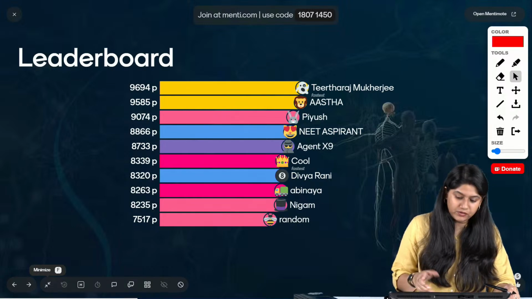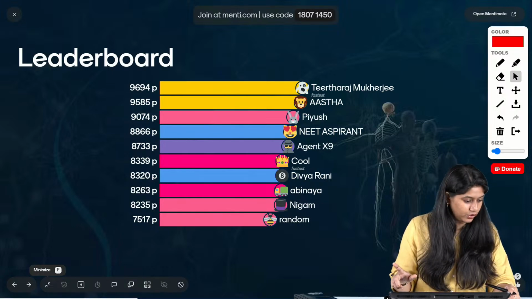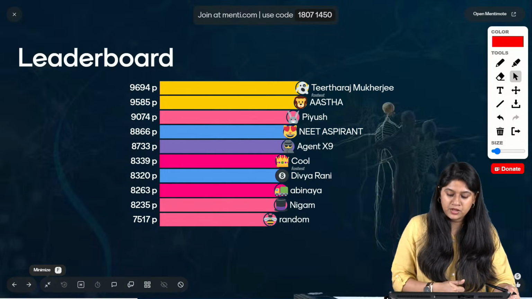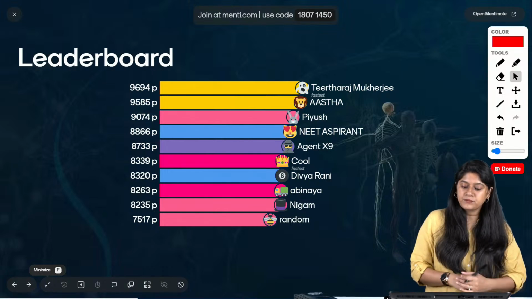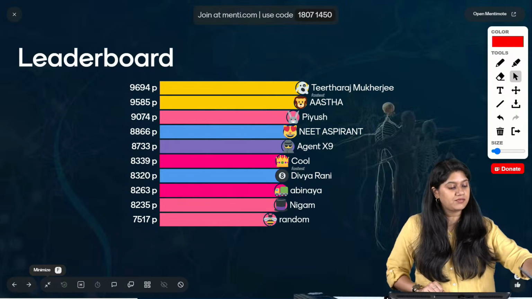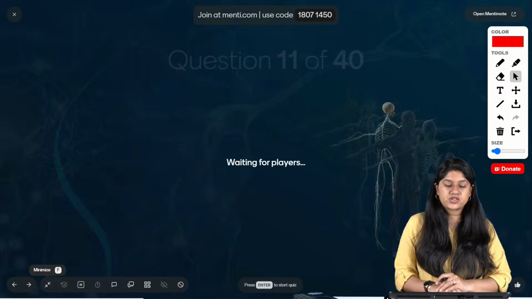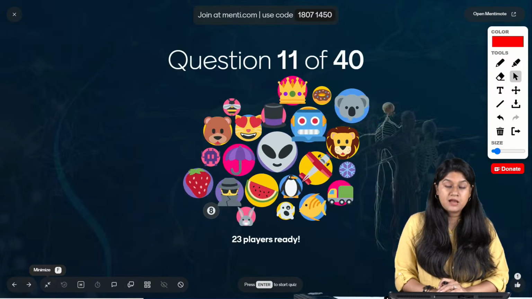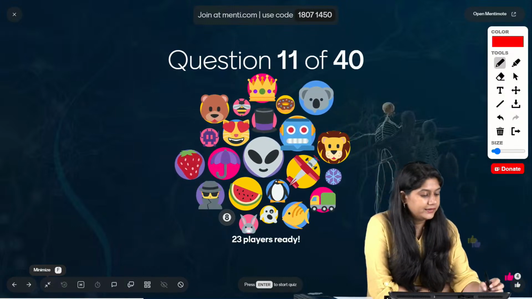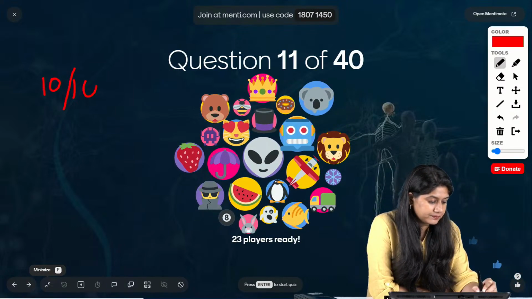चलिए, here we have everyone, we have fastest, which is Tirthraj. Then we have Astha, Piyush, NEET aspirant, aged X9. We have Ashwini, Divya, Abhinaya, Nigam, and Random. Congratulations, everyone. How are you feeling? Before we move to the next chapter, tell me how you're feeling. 10 में से 10 किसके आए हैं?